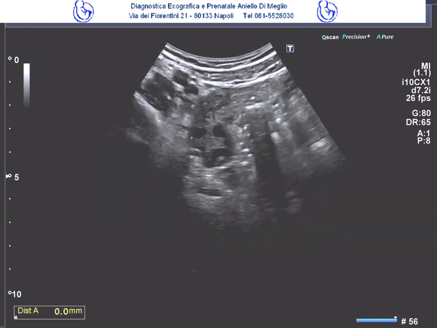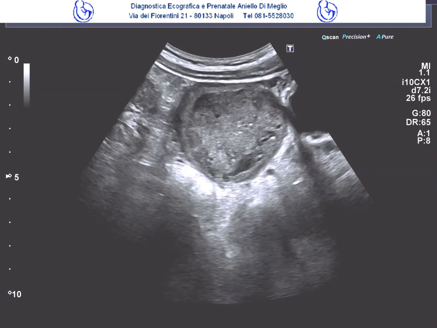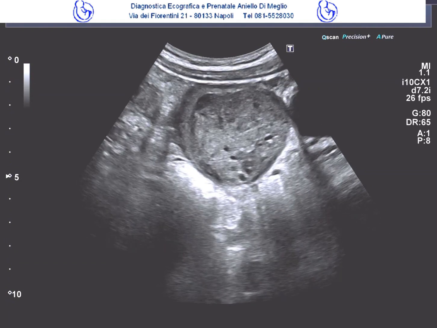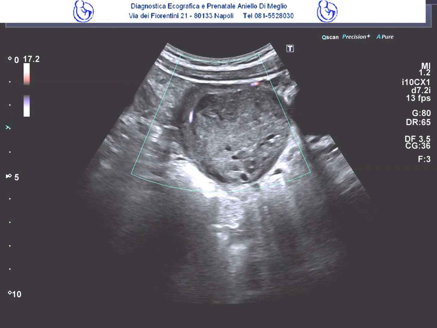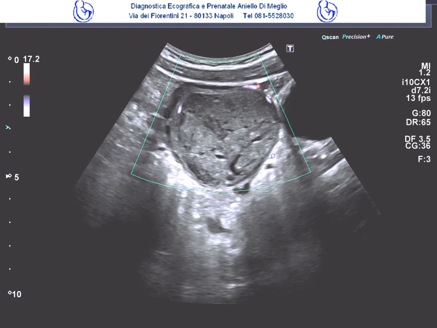In particular, on the right side, an ovary is observed with volume and echotexture appropriate for the patient's age. In the left adnexal region, a solid neoplasm is immediately evident with regular and well-defined margins, homogeneous and hypoechoic echotexture. The patient reports having undergone a follow-up ultrasound 6 months earlier, during which there was no evidence of this lesion.